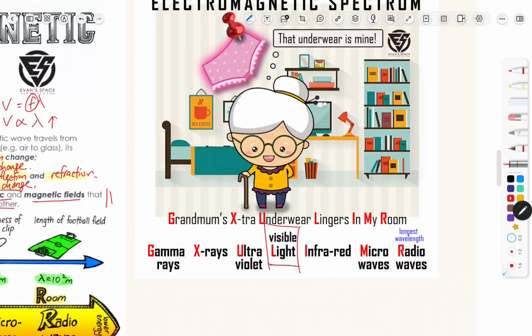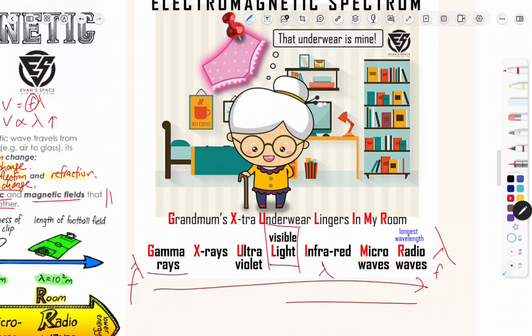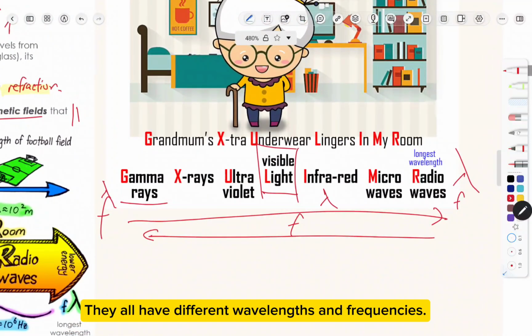Then plus another thing to memorize. It's up to you, but for me, I remember radio wave has the longest wavelength, the lambda. If you know that already, the rest will fall in place, because since radio wave has the longest wavelength, that means to say on the other side of the spectrum, the gamma ray will have the shortest wavelength, and on the other hand, the frequency of gamma ray will be the highest, and the frequency of radio wave is the lowest. In other words, this is increasing in wavelength, and this is increasing in frequency in the opposite direction. But one thing, what governs them together is v equals f lambda.